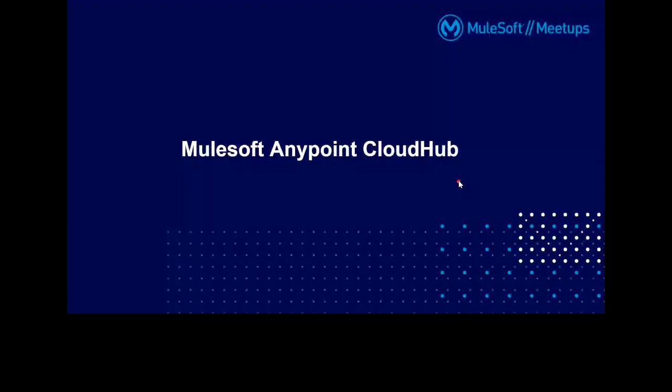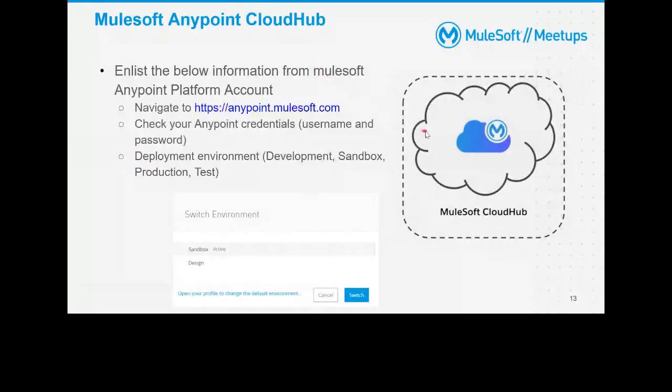We'll talk about the players or stakeholders as part of CI/CD. Let me talk about the Anypoint platform first. You need to have the Anypoint platform, and we need the credentials from here. So create the account, and if you have an account, grab those credentials. Once you have credentials, you can create the environment there; the default environments are sandbox and design. Based on your requirement, you can create QA, stage, or production. Once these two things are available, we'll be able to connect to this Anypoint platform.